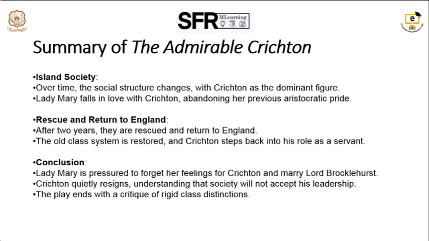Lady Mary, Loam's daughter, falls in love. In between, Lady Mary fell in love with Crichton, but she was engaged to Brocklehurst, forgetting her engagement to Lord Brocklehurst at home. Just as she and Crichton are about to be married by a clergyman who was shipwrecked with them. So, now Act 4, subtitled The Other Island. The final act is set back at Loam House.